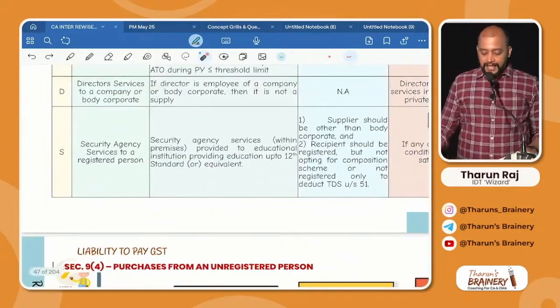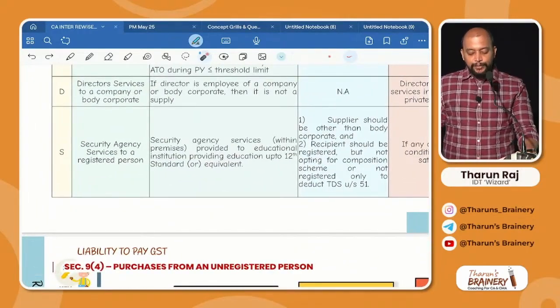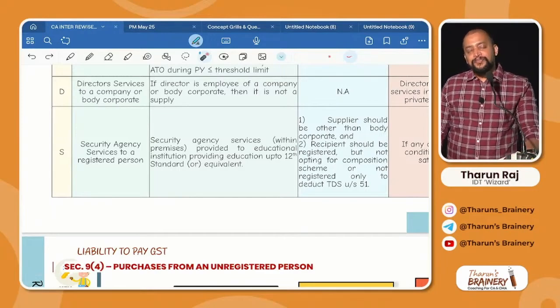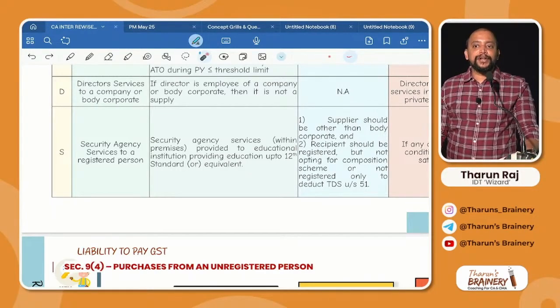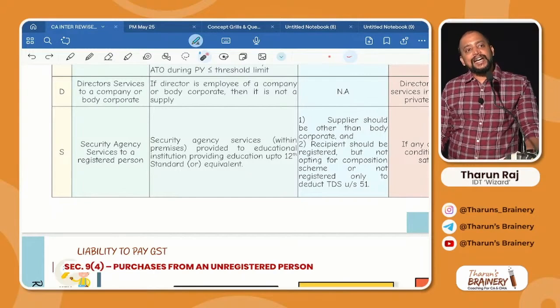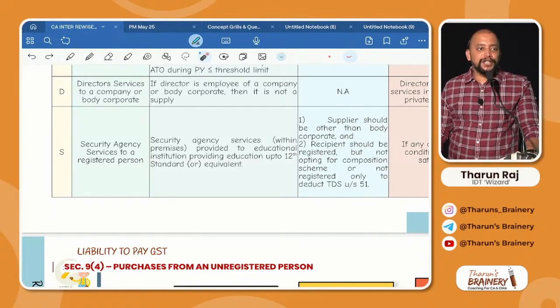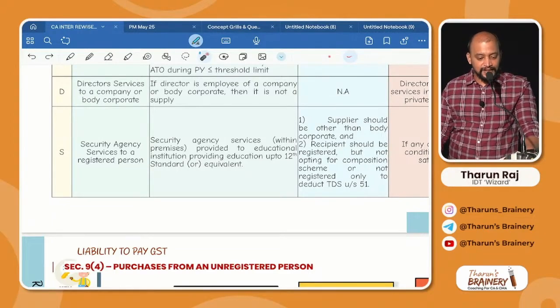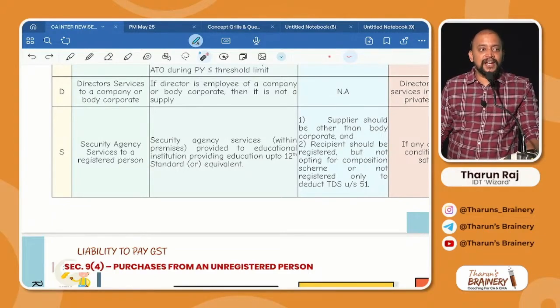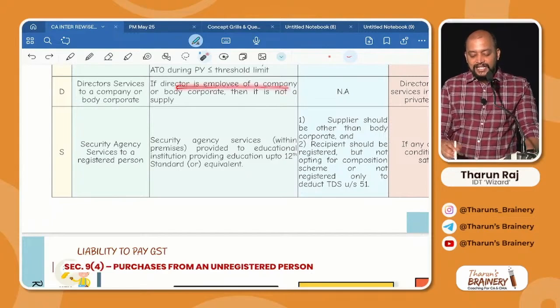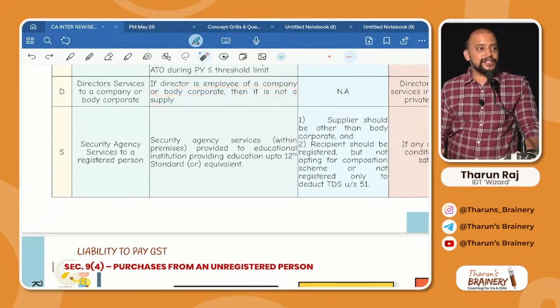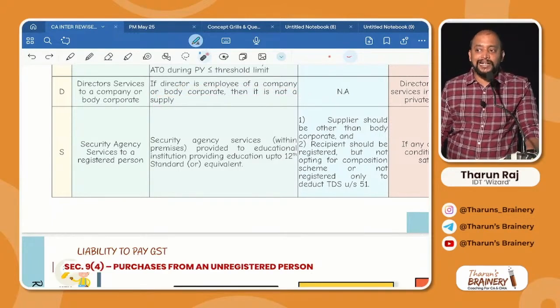Next one, D. Director services to a company or body corporate. There is a director who is providing service to a company or body corporate. First of all, if the director is an employee of the company, what is your answer? Not a supply. Why not a supply? Because it is employee to employer in the course of employment. How do you know the director is an employee of the company? TDS under section 192. Very good. If the director is an employee of the company or body corporate, then it is not a supply. Otherwise, director service will come under RCM.